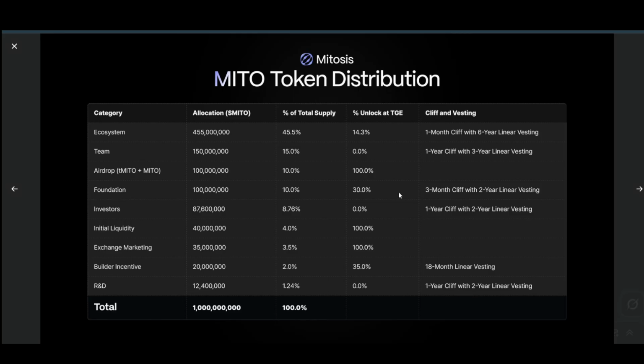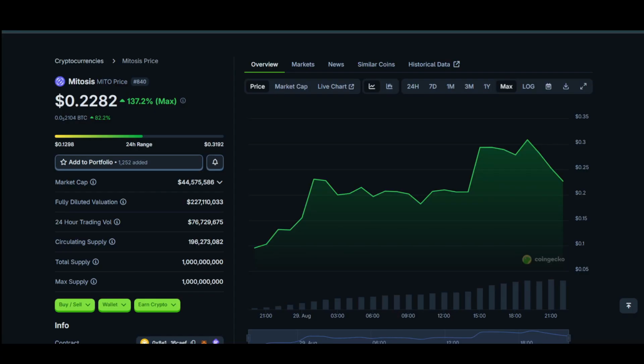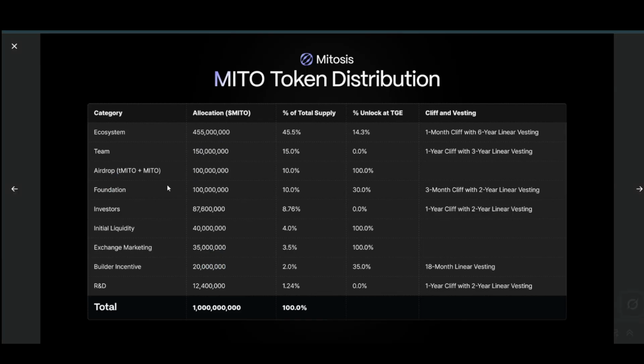So as of now, from what I can see, there could be one scenario where the token could actually tank a lot. That would be if the foundation starts selling the token because they may want to pay their team and for their operations. That could be one of the reasons. And we could also see sell pressure from the ecosystem as well, because they may want to pay the builders who are basically building their ecosystem. That could be another thing.